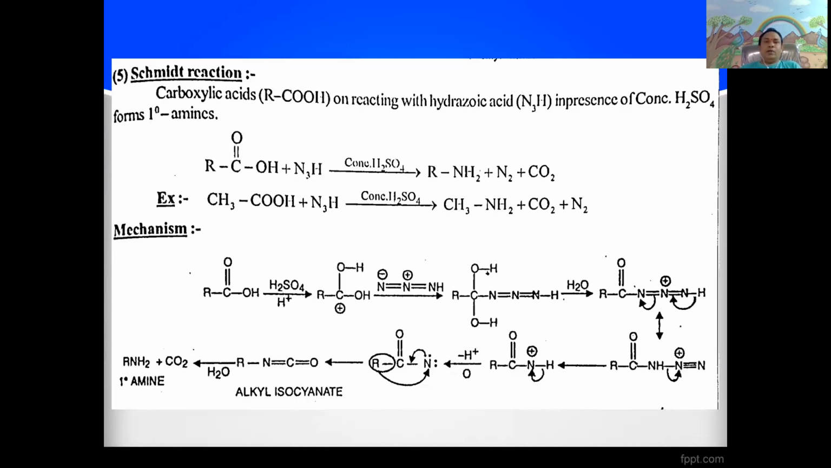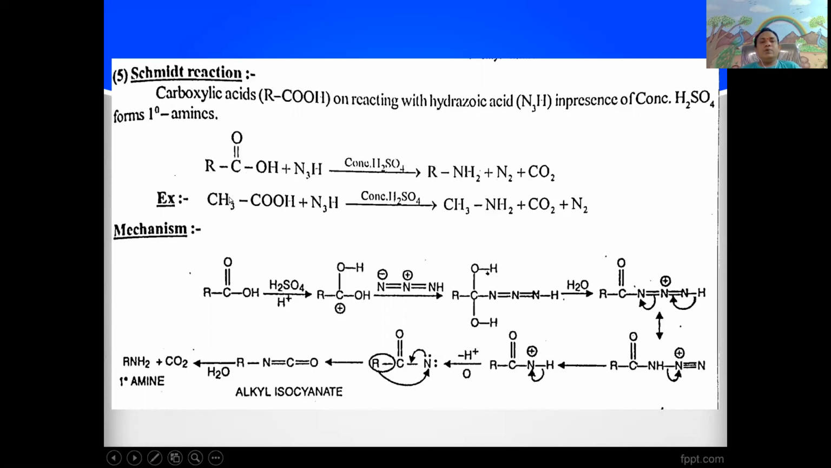Next one is also an important name reaction, the Schmidt reaction. Here, the Schmidt reaction means carboxylic acids, that is RCOOH, on treatment with hydrazoic acid, that is N3H, in the presence of sulfuric acid, form primary amines. One carbon less primary amines is called the Schmidt reaction. That is RCOOH plus N3H in the presence of concentrated sulfuric acid gives one carbon less primary amine, that is RNH2 plus N2 plus CO2.